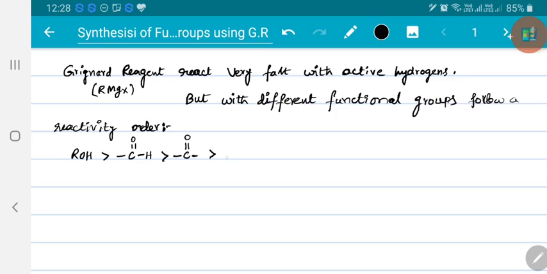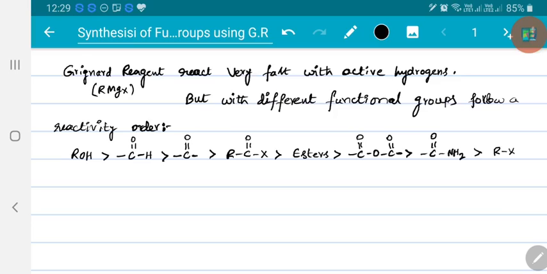And then acid halides are more reactive than esters. Esters are more reactive than acid anhydrides. Acid anhydrides are more reactive than amides. They are more reactive than alkyl halides, so we write RX. So this is the reactivity order of different functional groups towards a Grignard reagent.